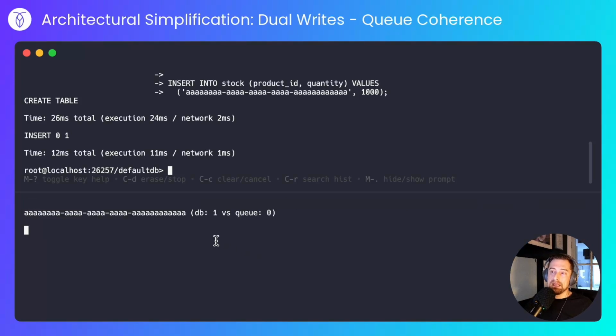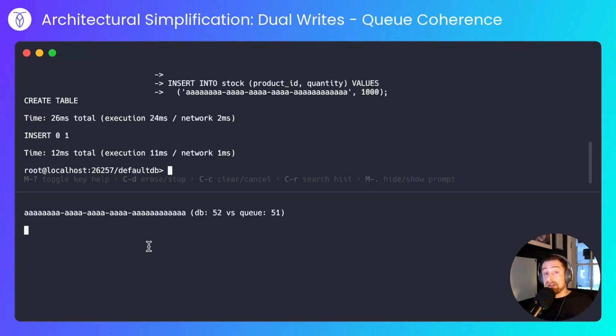So what we'll see is as it comes up, the queue consumer doesn't receive a message for the first couple of iterations, but when we get to about 8 or 9 database requests, we'll start to see those appear in the queue. And what we can see is it seems to be uniformly one behind. That is more of an issue in my application than an issue in the dual write pattern. But what's important to note is that at any time, the database consumer and the queue consumer can have a different view of what is correct in the database. The queue and database will occasionally match, but sometimes not. That's not the main issue.